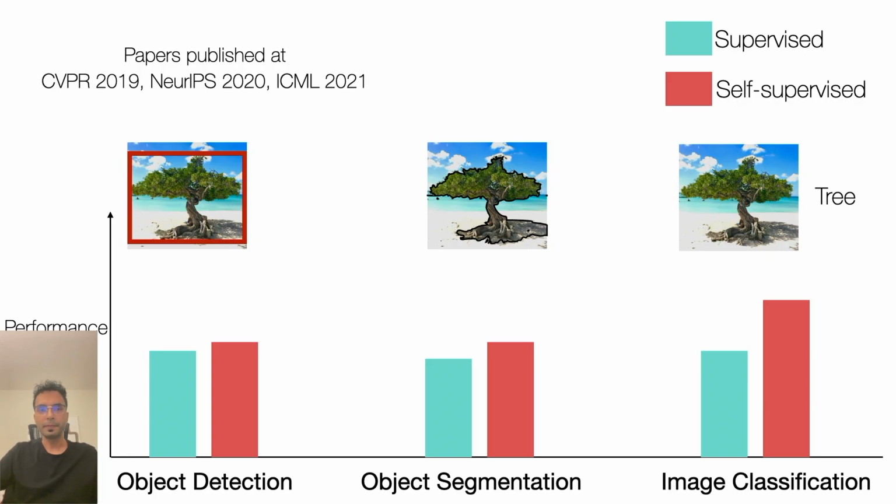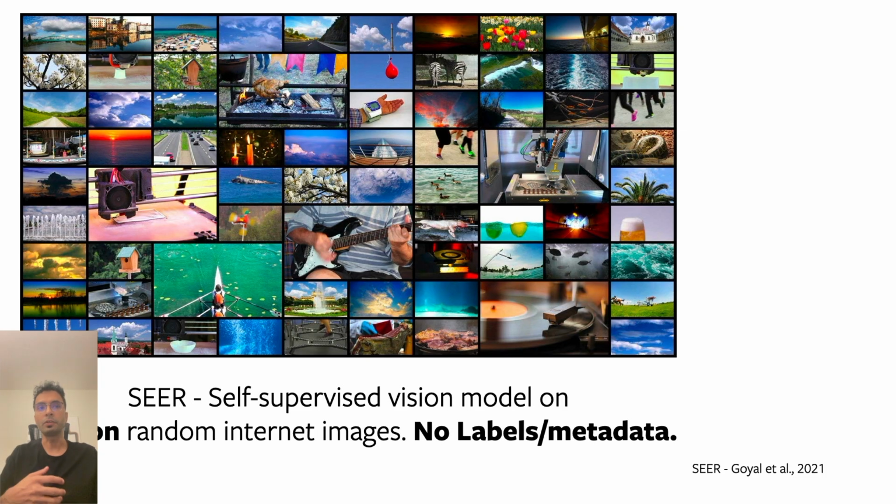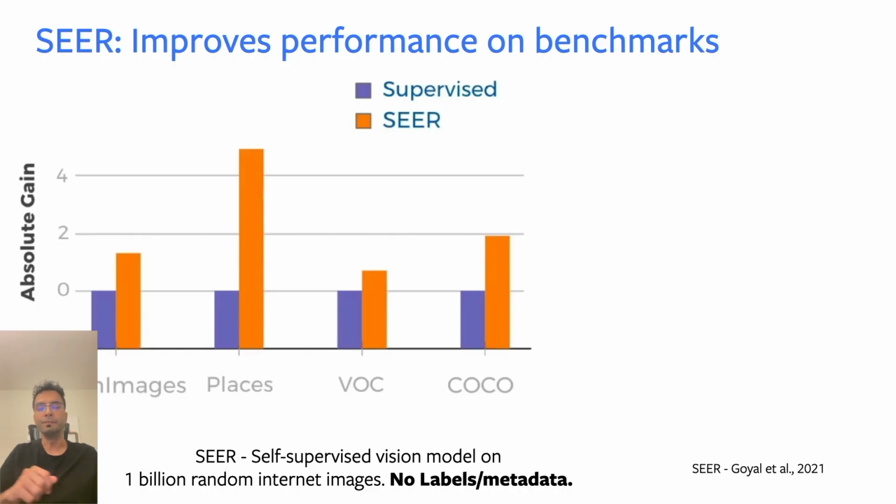We've also found that particularly for images, we can now train models with 100 times fewer labels than we could in 2016 and actually get the same performance. We've scaled these models to train on billions of internet images without using any supervised data, any human labels, and we found that the resulting self-supervised models work really well. So one of these models, called SEER, actually outperforms supervised models on a variety of different computer vision benchmarks.